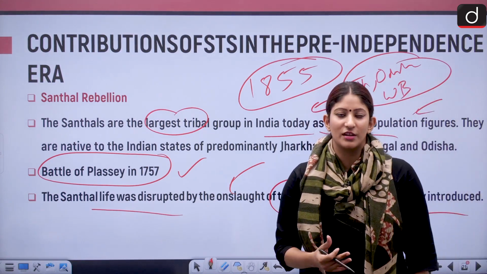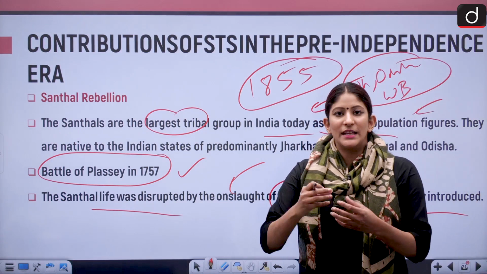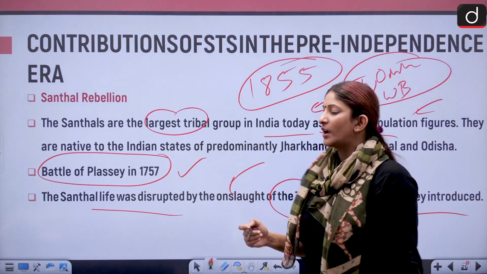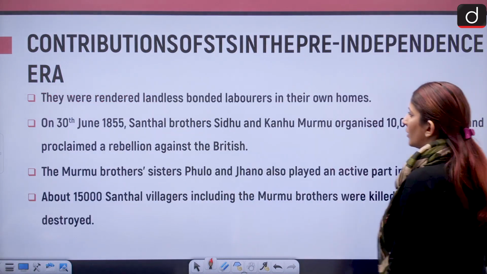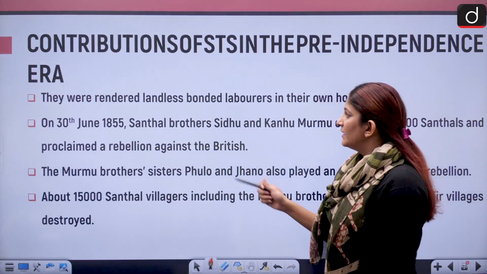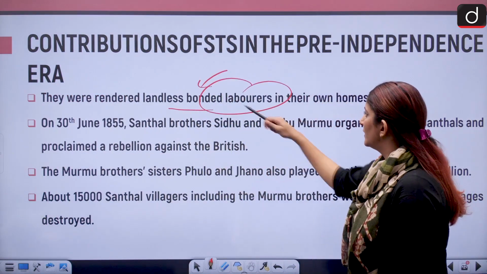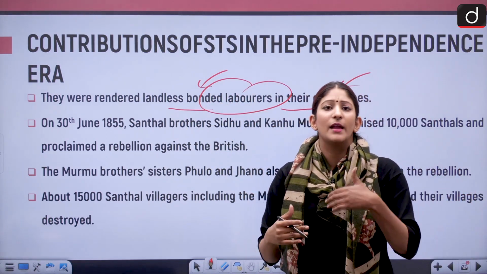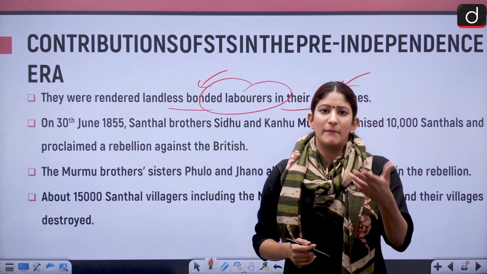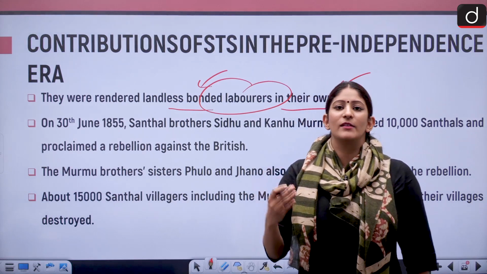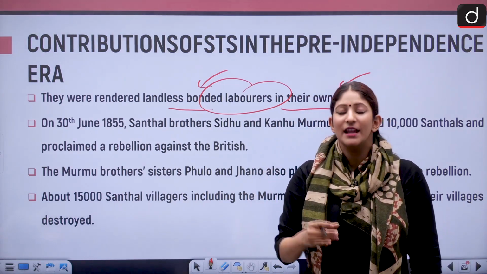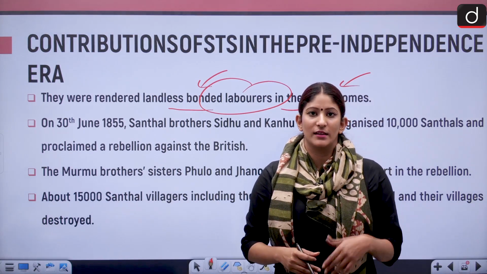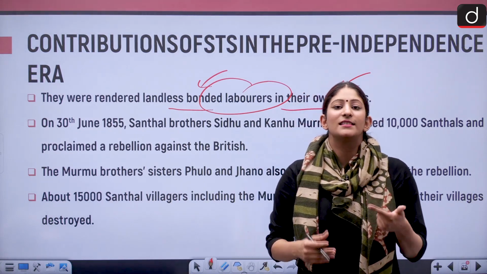Right? Zamindari was introduced by the British, which had many middlemen between the rent collector or the revenue collector, that is the British, and the tribals. So they lost their land if they were not able to pay the revenue. And they were rendered landless because of that, bonded laborers in their own homes. That means somebody gives me debt, or I am not able to pay the revenue to my master, that was the British. Now what happens? My land will be snatched off from me, and then I will have to work on my land itself without any remuneration. So I am becoming a landless bonded laborer.